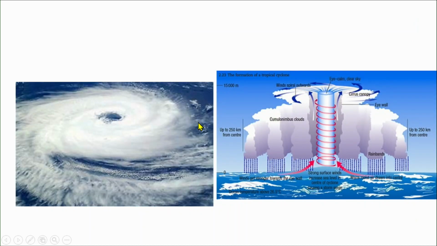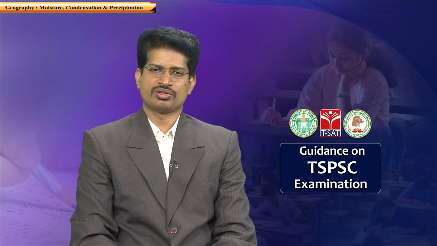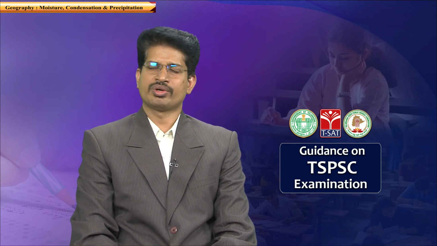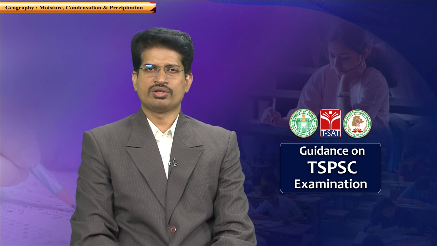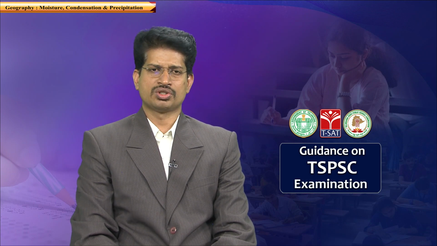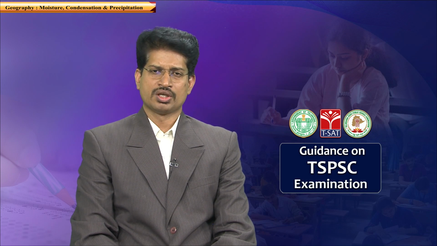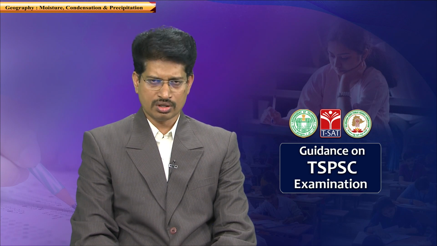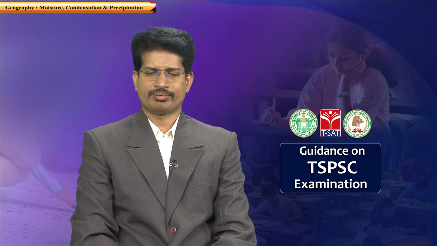The third type of precipitation is cyclonic precipitation. Cyclonic precipitation is because of a pressure gradient being developed because of differential heating. A region which is highly heated and a region which is not heated lead to the development of pressure differences. A cyclone basically develops only over an ocean. So on the seas, these cyclones develop.